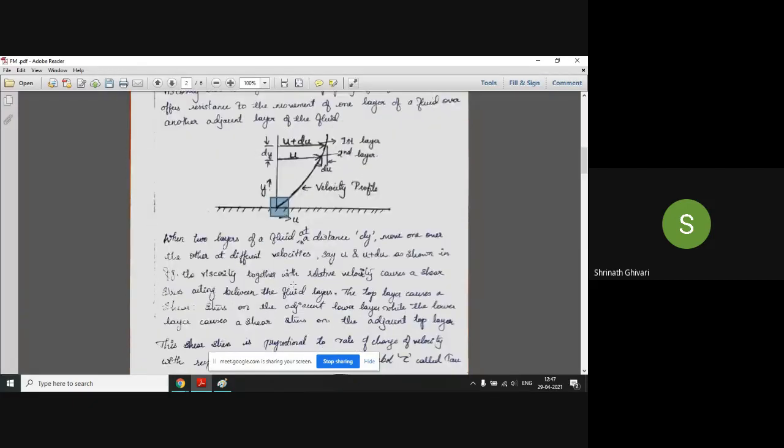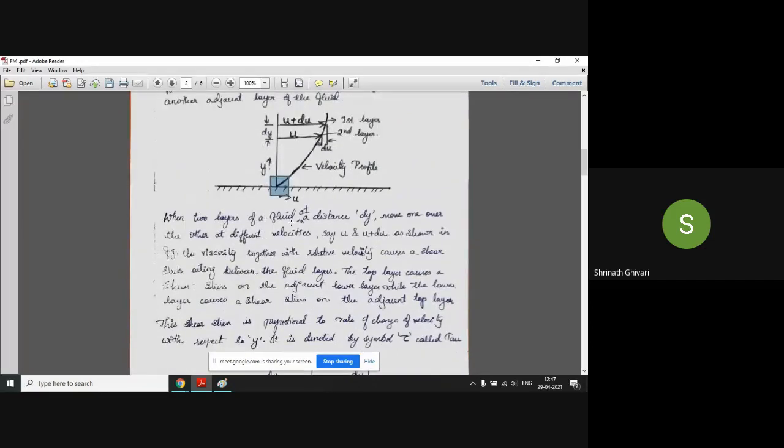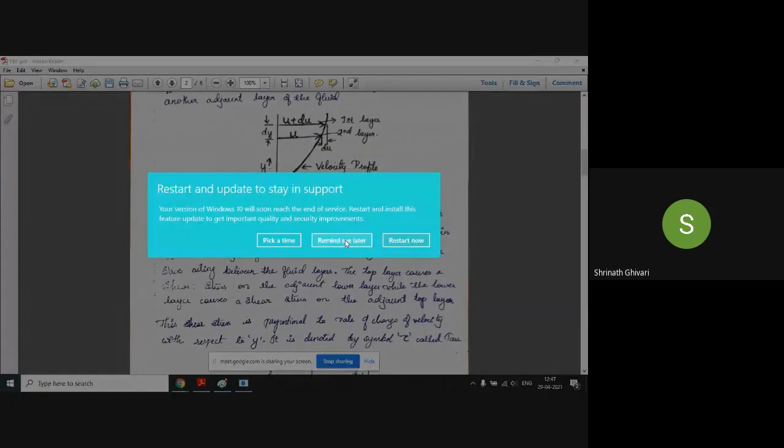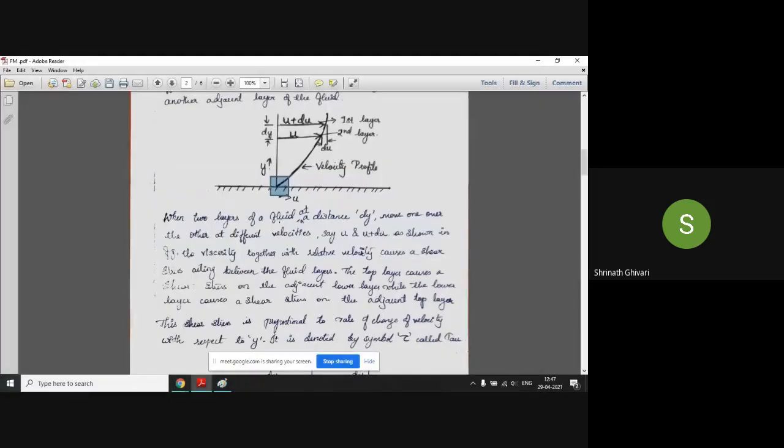Okay, see here. When two layers of a fluid at a distance dy move one over the other at different velocities, say u and u plus du, as shown in the figure, the viscosity together with the relative velocity causes a shear stress acting between the fluid layers. So will there be a relative velocity between these two fluid layers?